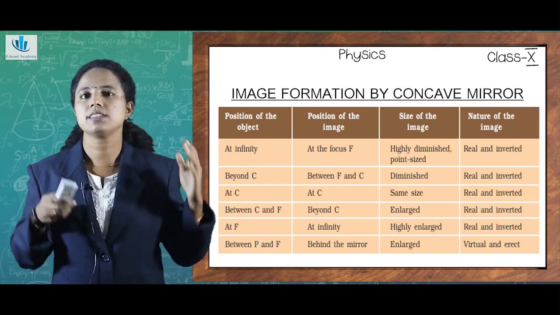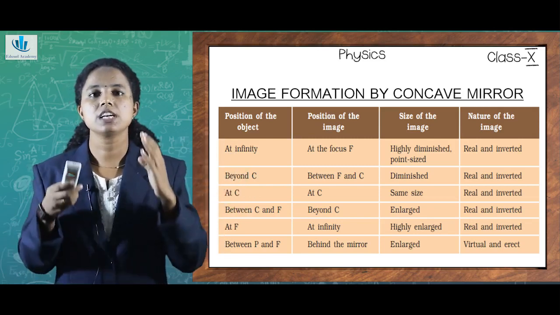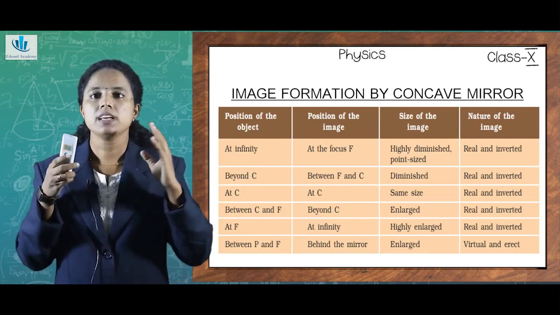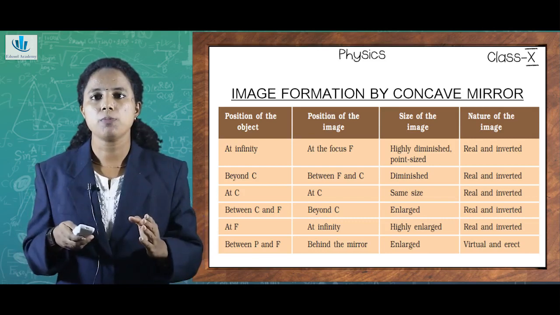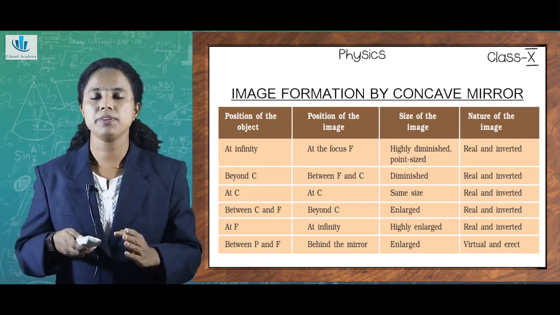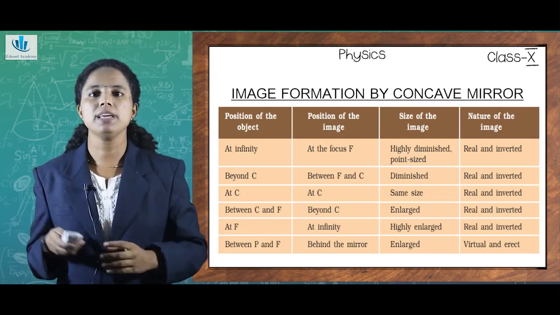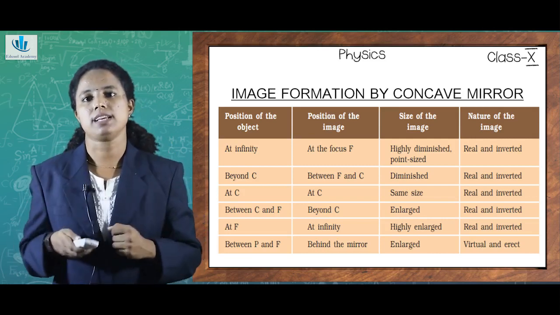For all others, the nature of the image obtained is real and inverted. So when the object is at infinity, the image will be at focus F, real and inverted, and the size of the image will be highly diminished and point-sized.